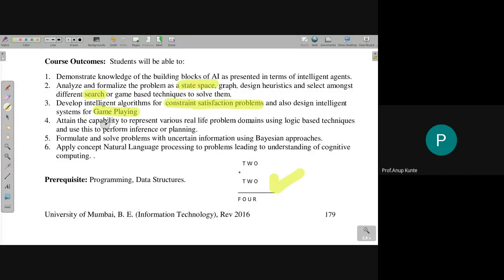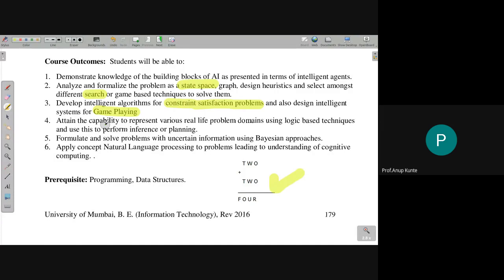So this is one problem I told you, crypt arithmetic. There are other problems like graph coloring, which you might know from data structures and algorithms. You have a graph of some state or some kind of country given to you, divided into portions, parts, and you want to color that graph with the minimum number of colors. So there is a constraint: the minimum number of colors you need to use.